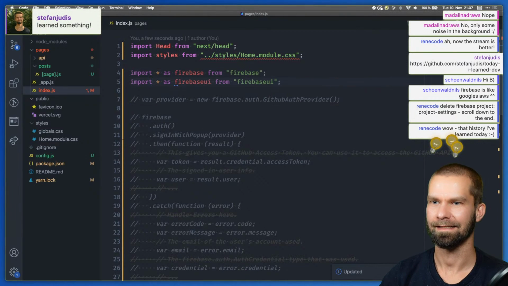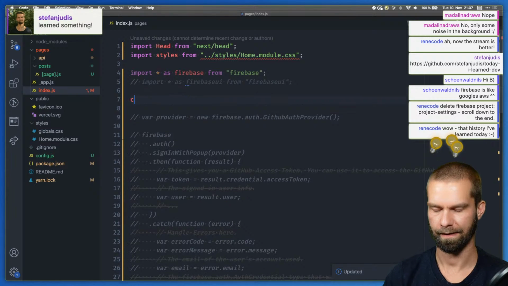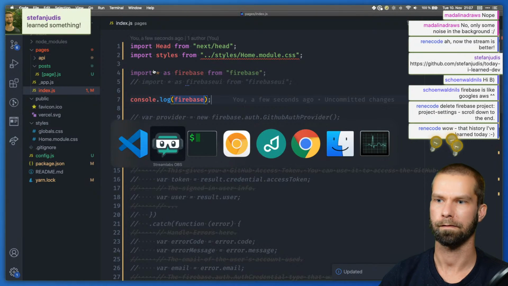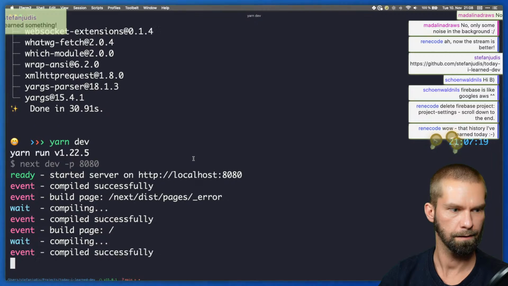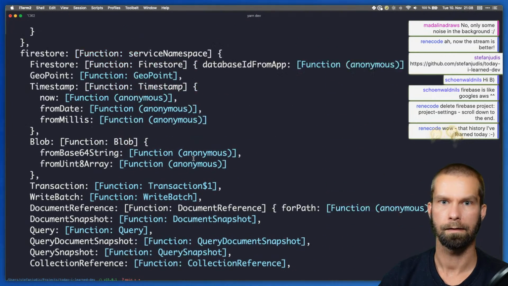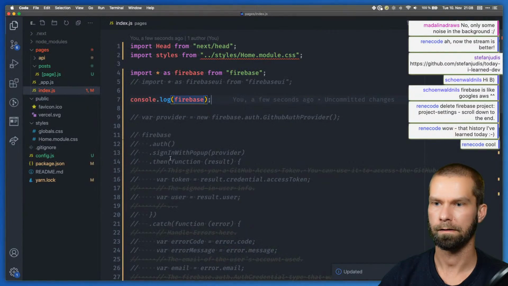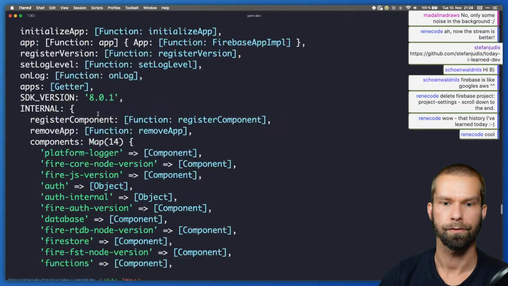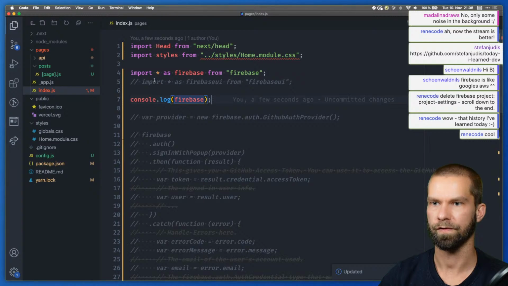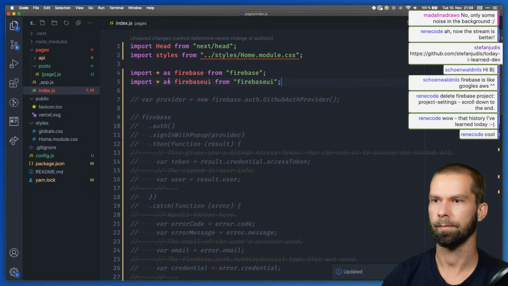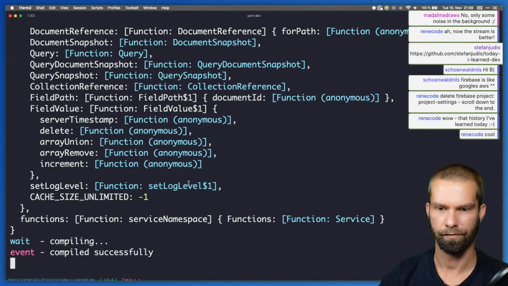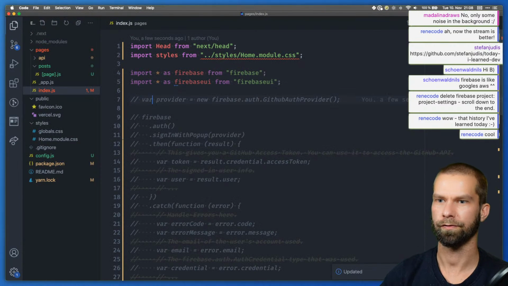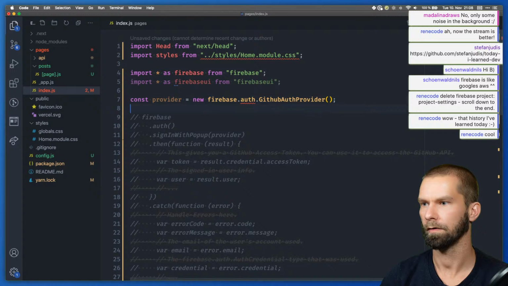So theoretically, let's see if we have the Firebase object available. Let's have a look. When we look here now, compiling. That looks actually good. Is there an auth in there? User auth. Yeah, so this seems to work. And then we have the Firebase UI, which shouldn't throw an error either. Okay, compiled successfully. So we do const provider, Firebase, auth, GitHub provider.